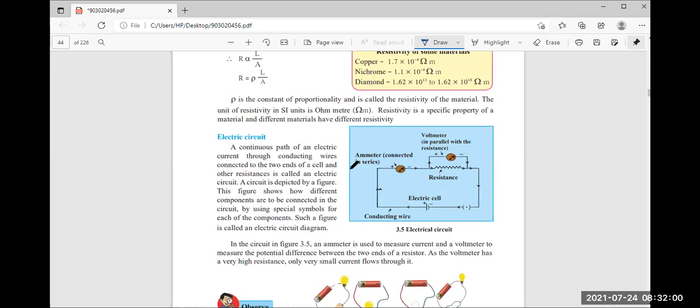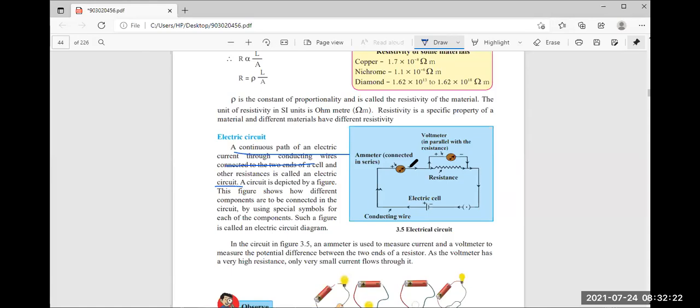A continuous path of an electric current through conducting wires connected to the ends of the cell and other resistance is called an electric circuit. This definition is very important.